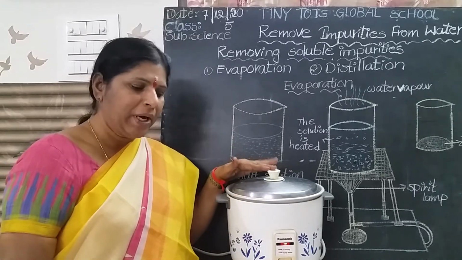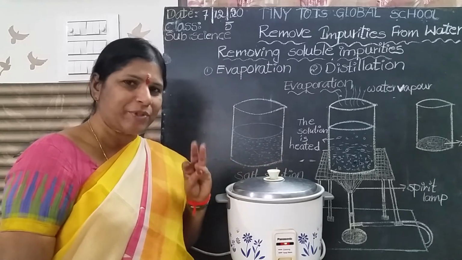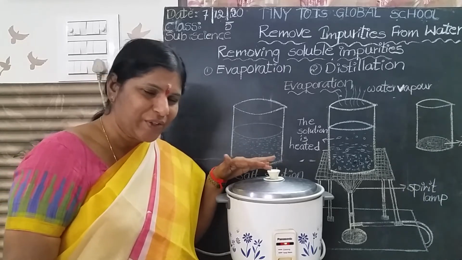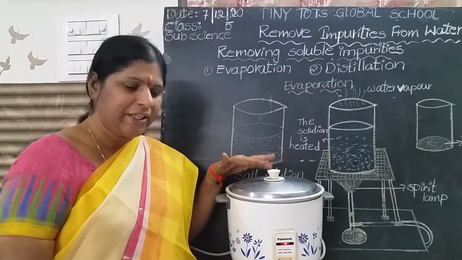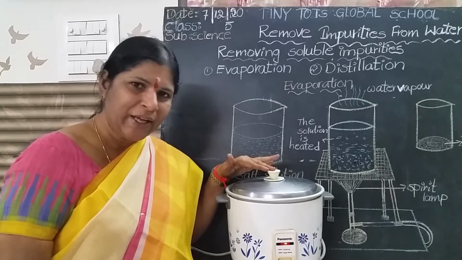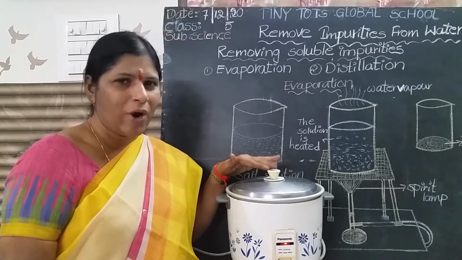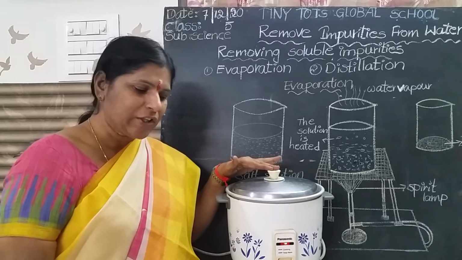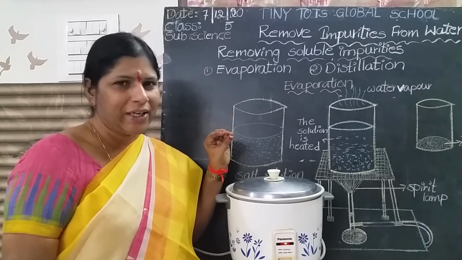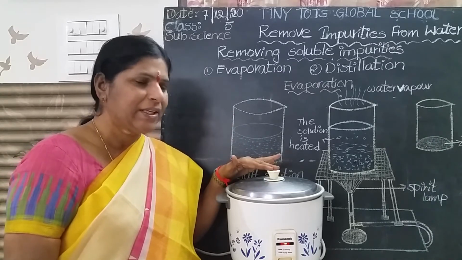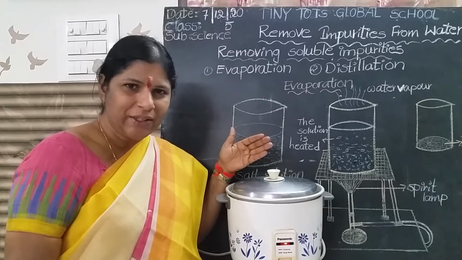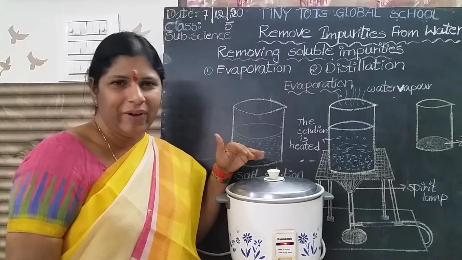In this process, the dissolved substance. What is the dissolved substance? Salt. The dissolved substance is recovered, but the solvent is lost. What is the solvent here? Water. In this process, we recollect the salt, we lose the solvent.